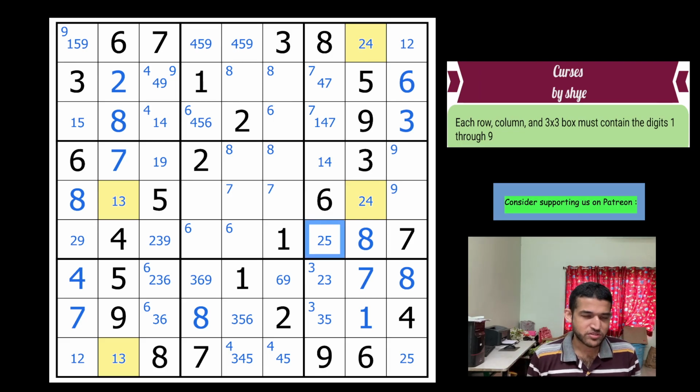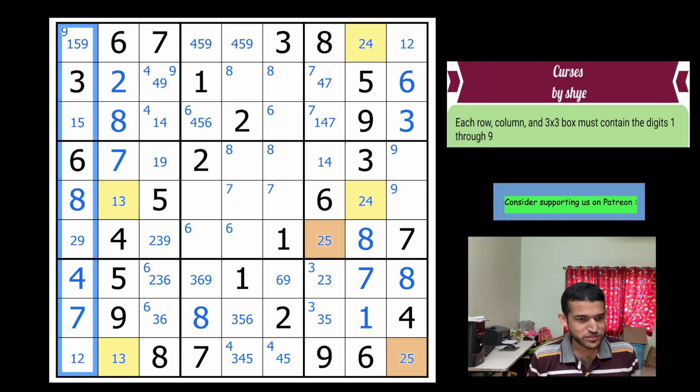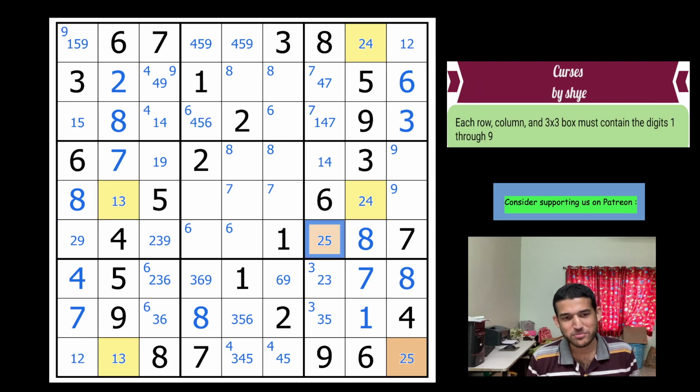You'll notice that whatever goes here must go here. So you kind of must have got the idea again by now where I'm going with this. Look at this column. You have 2s in one of these two cells. Now if this orange cell happens to be a 2, this will also be a 2, and you'll eliminate 2 from column 1. What a beautiful idea, guys. It's so beautiful, really. I like finding these little things, and I don't think without this it's possible to continue Sudoku. Maybe there's something you can use, but this really made the Sudoku easier. So this is the third most difficult step in the Sudoku, you can say.